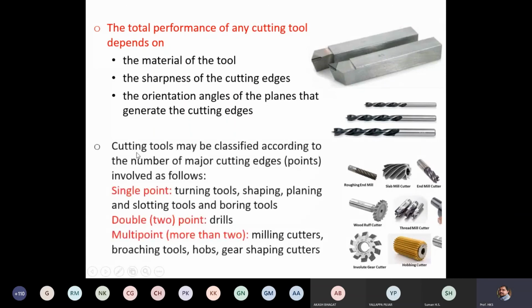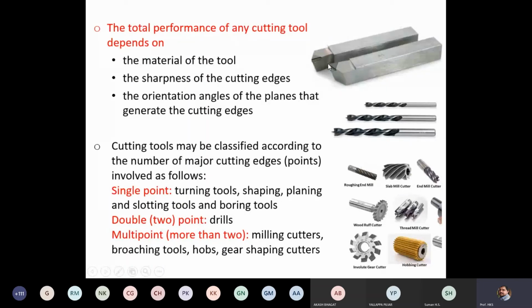Next, cutting tools may be classified according to the number of major cutting edges involved as follows. Single point. So this is the single point cutting tool. This is used to perform turning operation in a lathe machine, shaping, planing, slotting, and boring. So we make use of single point cutting tools.